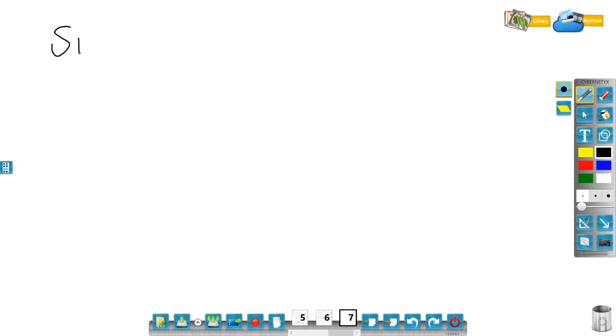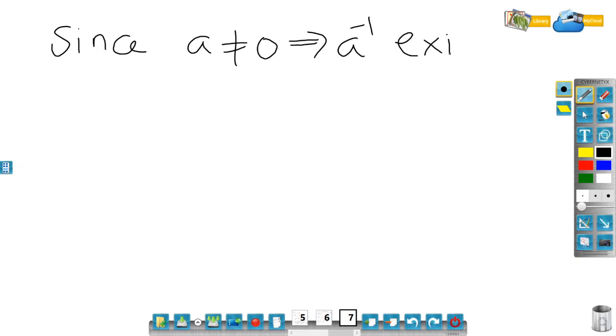So since a is not equal to 0, this would imply a inverse exists, and a into a inverse is equal to identity.